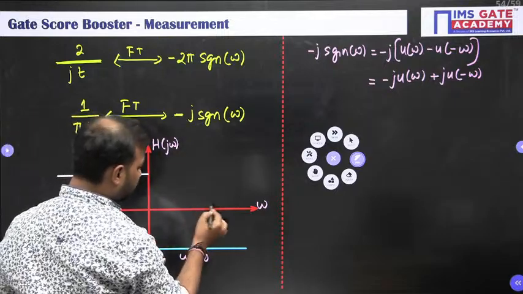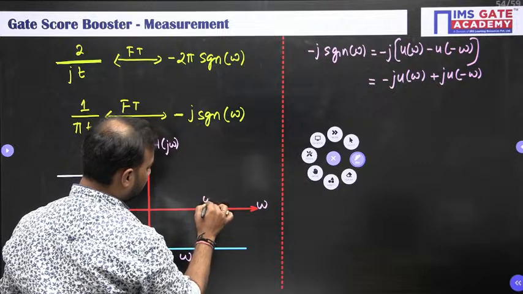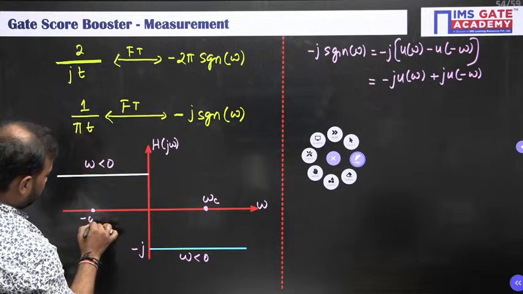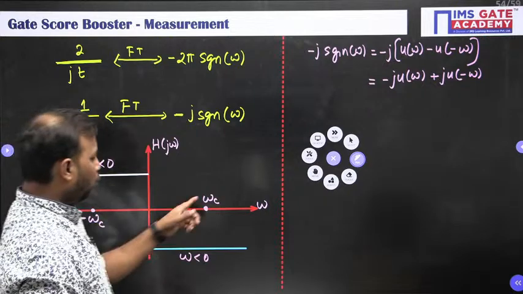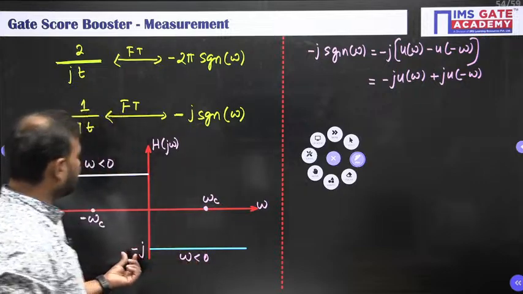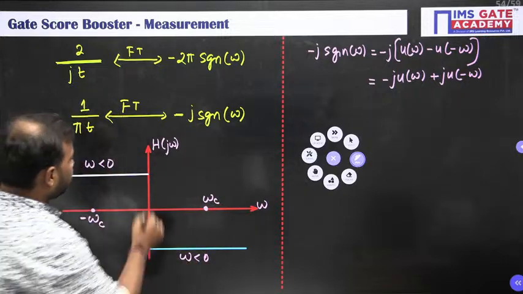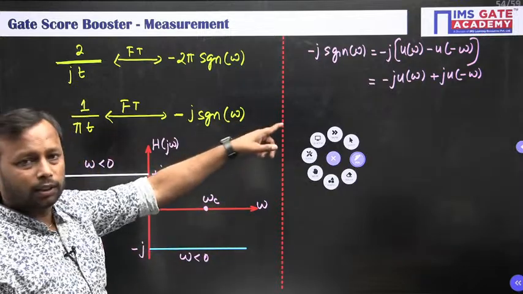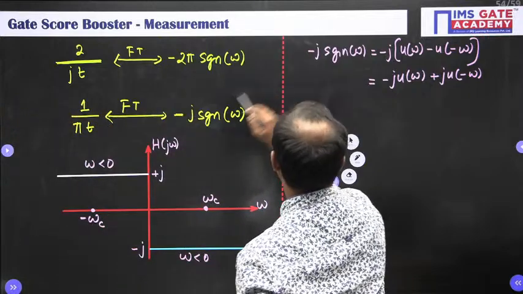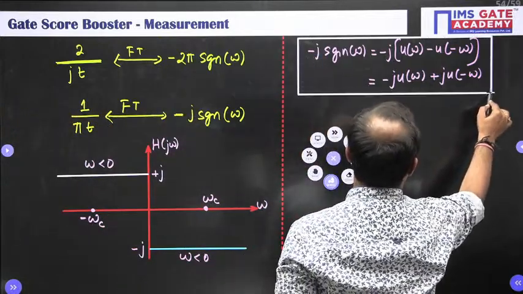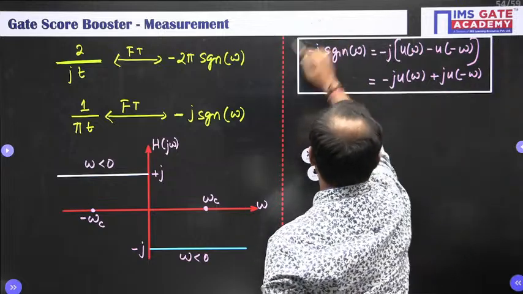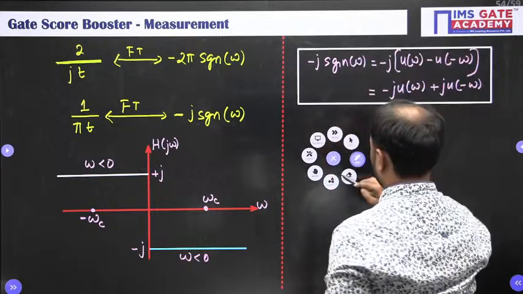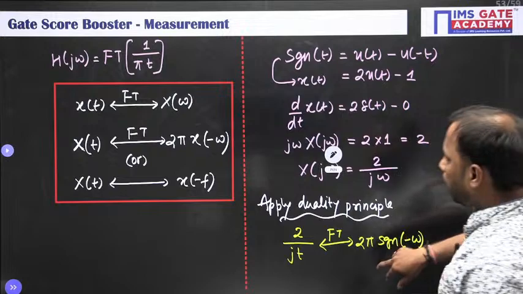So omega c will be somewhere here, right? Similarly, minus omega c will be somewhere here. At omega c, what is the strength? Minus j. At minus omega c, what is the strength? Plus j. Look from there. Plus j. Done.